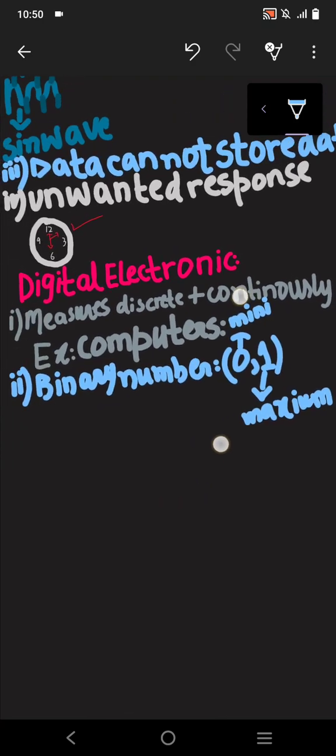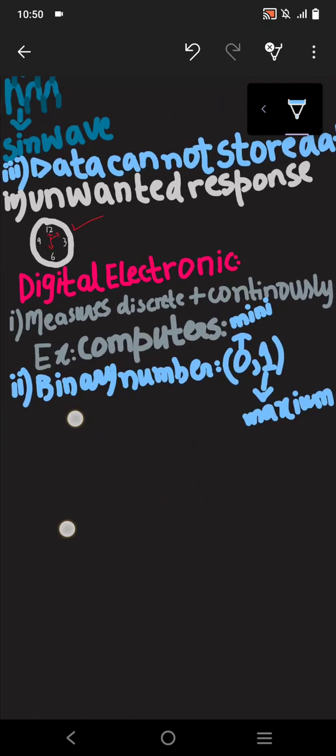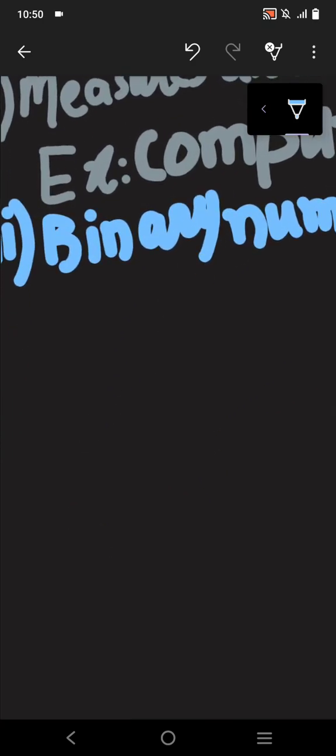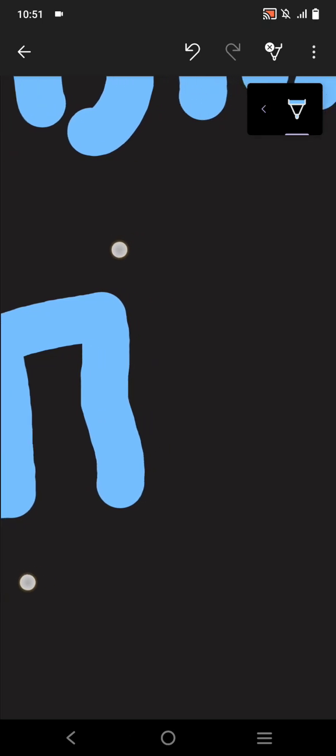They are in the form of binary, plus they make two levels of wave, in the form of a square wave. They make this square wave, like they are in the form of this.